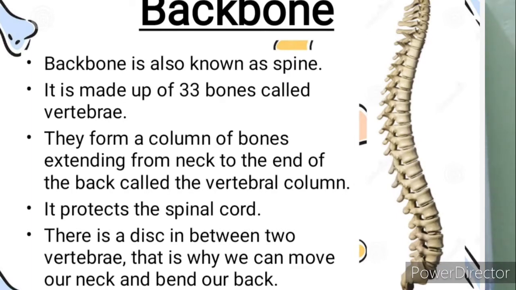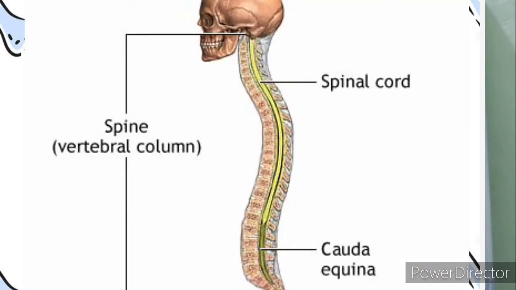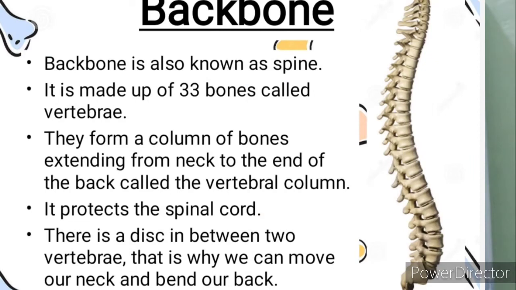Now, the spinal cord is a very, very important part of the human body. It is attached to the brain. So again, it is a very important part of the body, and it needs to be protected. So the vertebral column, or the backbone, or the spine, protects the spinal cord. The vertebral column forms the main axis of the skeleton, and the two vertebrae are joined together.